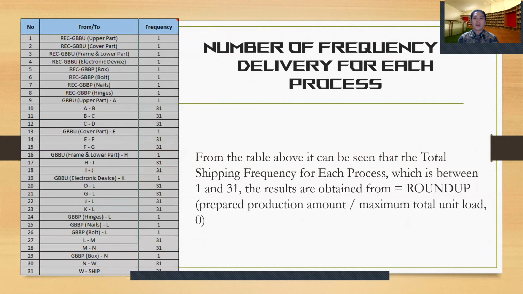From the table above, it can be seen the total shipping frequency for each process, which is between 1 and 31. The results are obtained from rounding up the prepared production amount divided by the maximum total unit load.